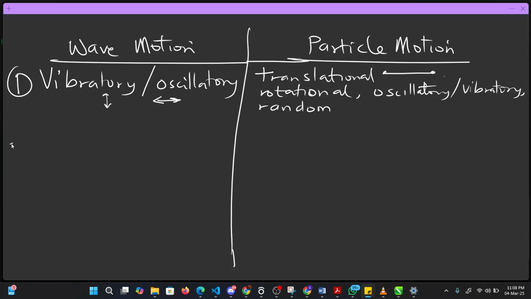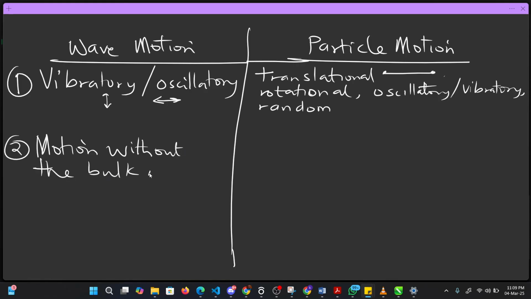Okay, that's it. Then number two, another difference between wave motion and particle motion is that wave is motion without the bulk masses. What does this mean?